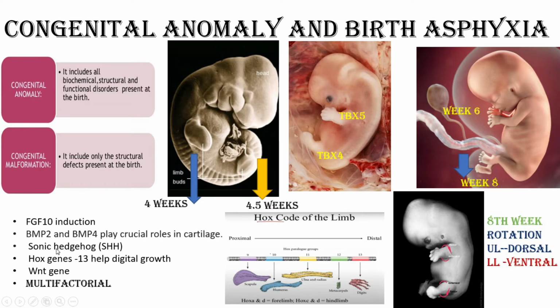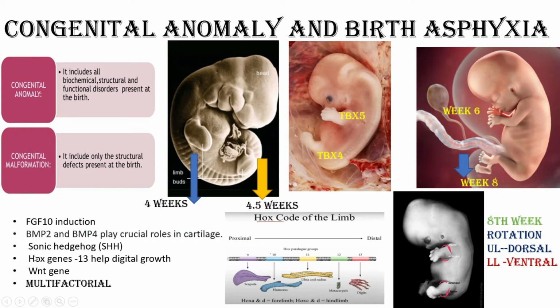Sonic Hedgehog gene and Hox gene are solely responsible for the development of the axial growth. Along with that, one WNT gene also helps in the development of the special movement of the limb.